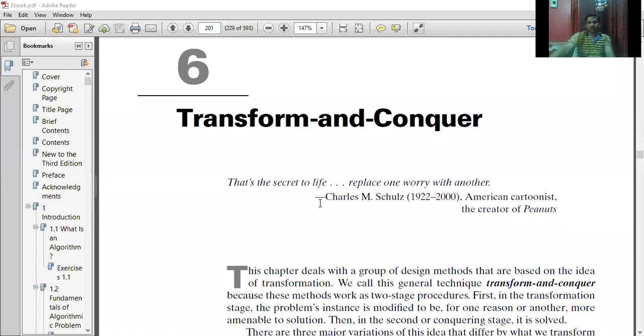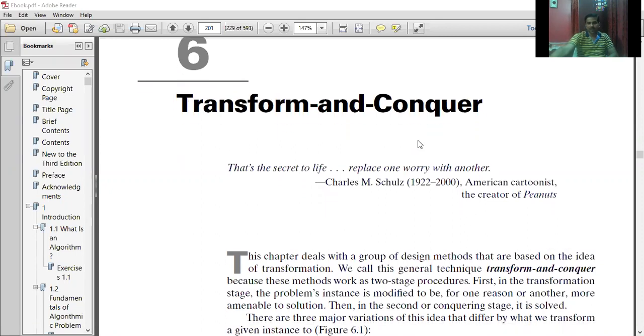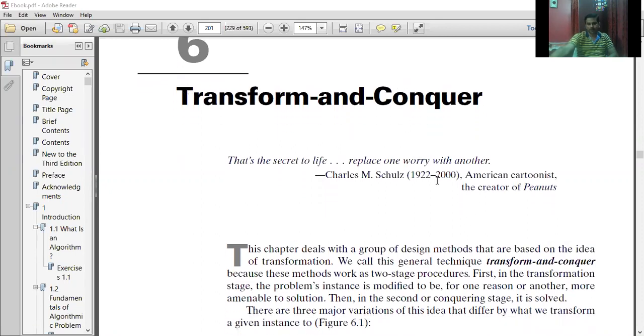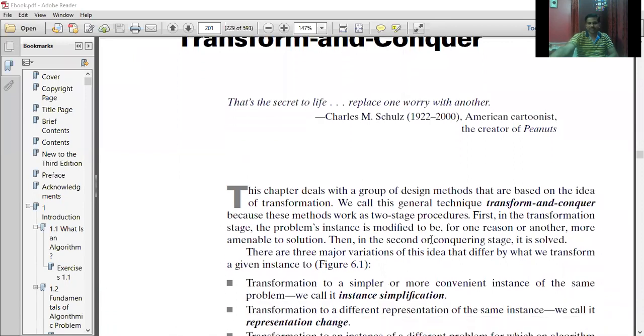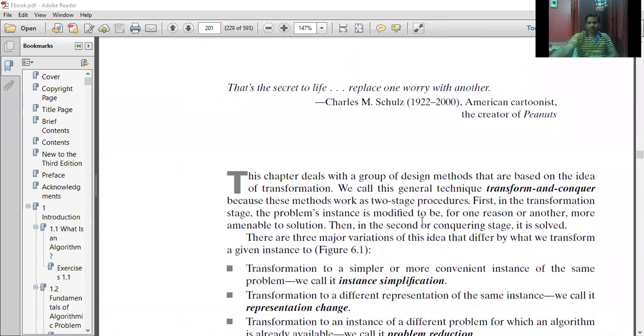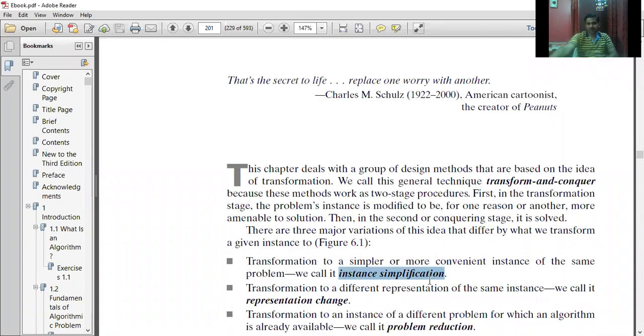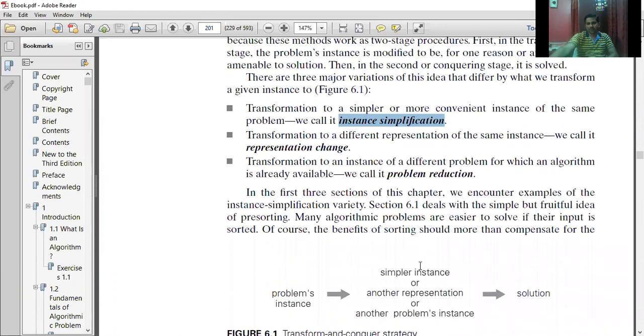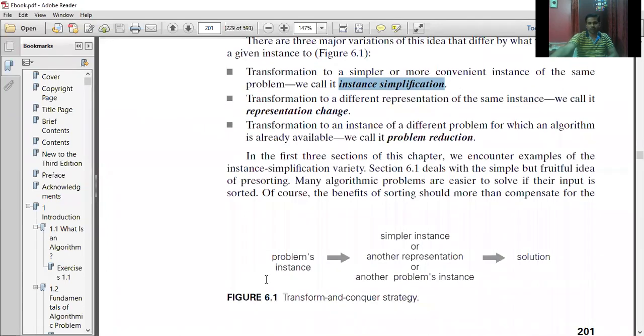Here, in the technique of transform and conquer, we have two major stages. One is the transform and another one is the conquer. Transform in the sense that we want to bring our problem into another problem instance. It's something like this. You can see the pictorial representation over here.